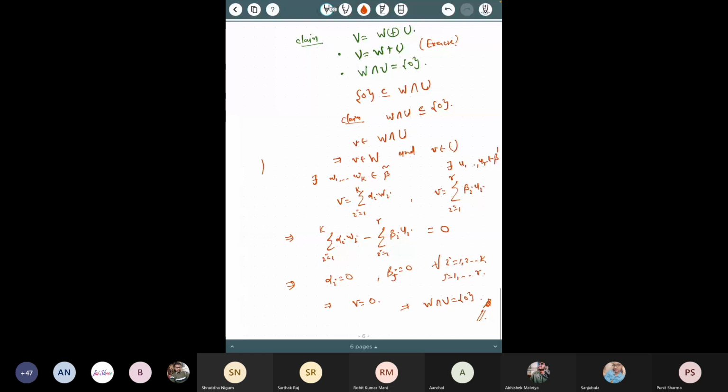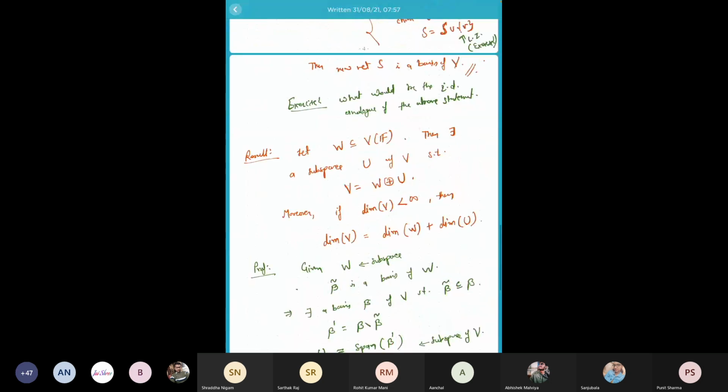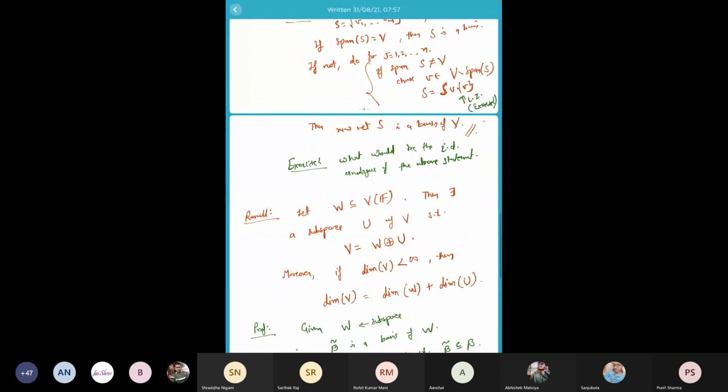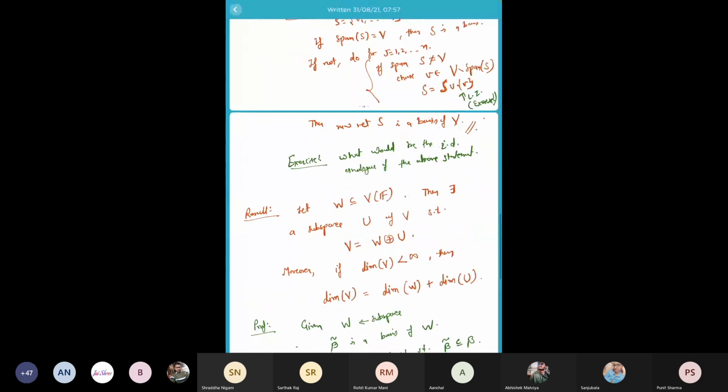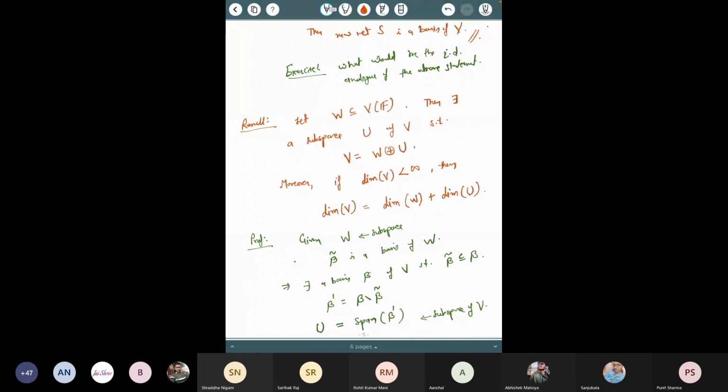Okay. So in the next class, I'll start with this corollary. I have 2 minutes, so let me first finish this, so that in today's lecture we can finish these things here. I gave you one exercise here. What would be the infinite dimensional analog of this statement, that every linearly independent set can be extended to a basis? Now do you want to give some argument here, so that we can finish this in today's class itself?